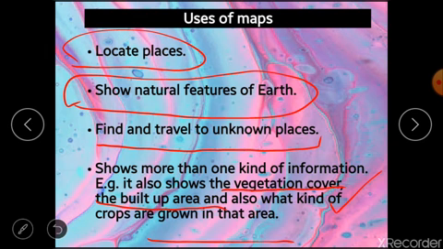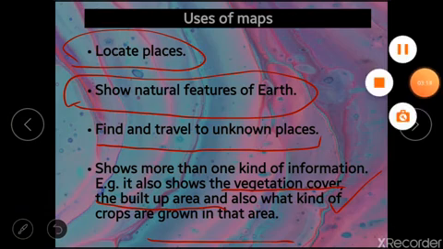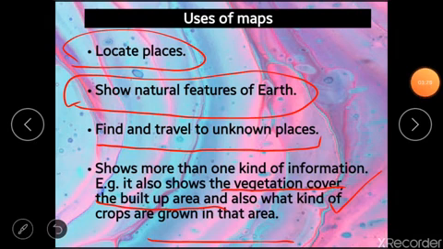Also the soils, etc. We can have more than one kind of information through a map. So maps are very useful for us, and we don't have to carry around papers with maps on them. Now we have maps on our phone also that we can access anytime at any place.